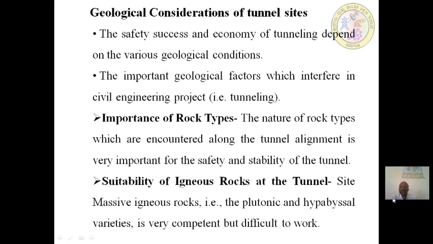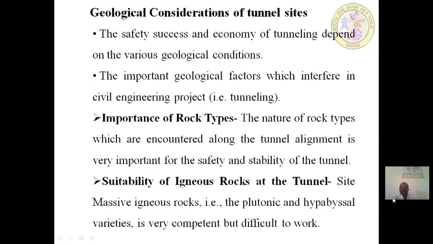Geological considerations of tunnel sites. The safety, success and economy of tunneling depend on the various geological conditions. These are the important geological factors which interfere in civil engineering projects. Importance of rock types: the nature of the rock types encountered along the tunnel alignment is very important for the safety and stability of the tunnel.